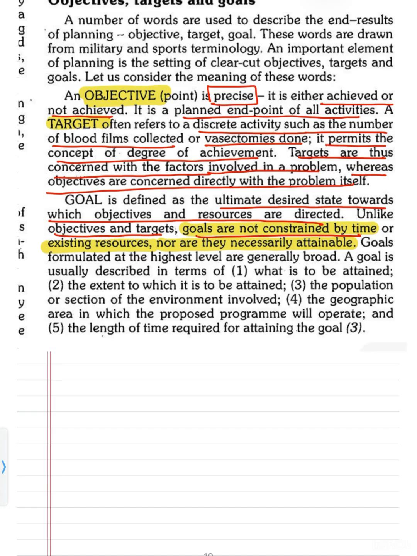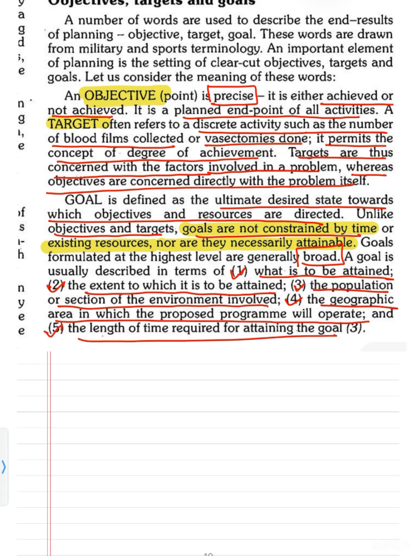The government can say that we want to achieve it. This is our goal, like universal health is our goal. The government is not writing that we have to achieve it by this month or this year. And they are not necessarily attainable. Goals formulated at the highest level are generally very broad. A goal is usually described in terms of what is to be attained, the extent to which it is to be attained, the population or section of environment involved, the geographic area in which the proposed program will operate, and the length of time required for attaining the goal.